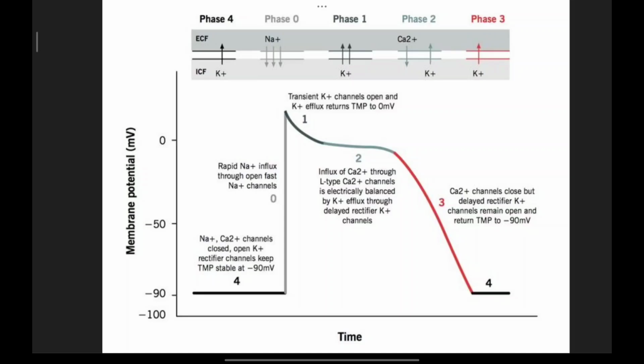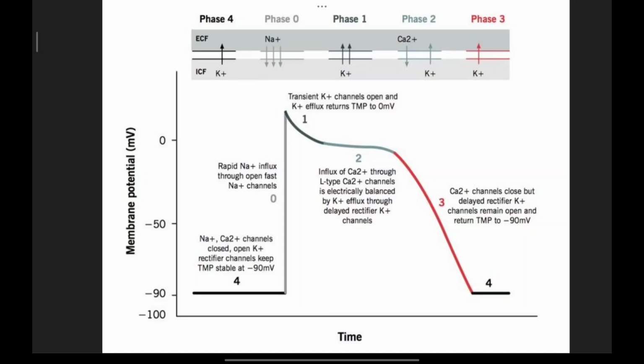At phase 1 there are transient potassium channels that are going to open, and the potassium efflux, that is potassium ions inside the muscle cells, are removed outside, and TMP returns to 0 millivolts. Once phase 1 is completed and the potassium efflux is happening, there is influx of calcium 2 plus ions through the L-type calcium channels.